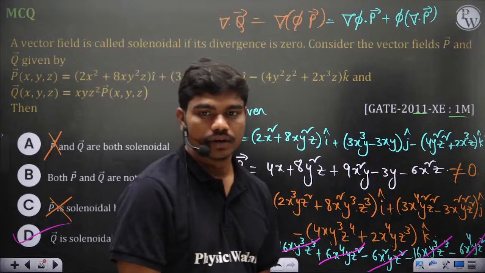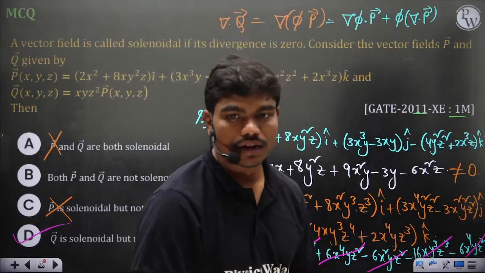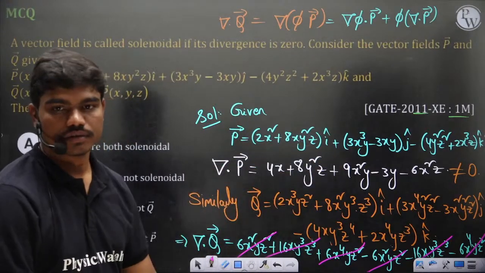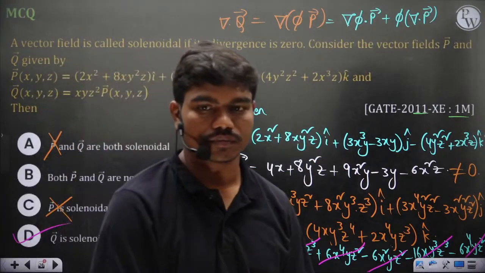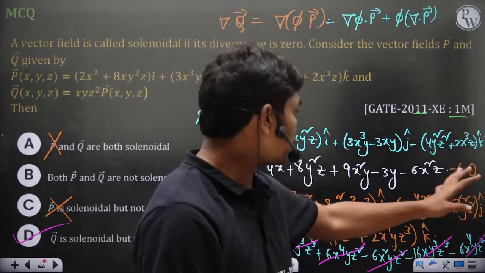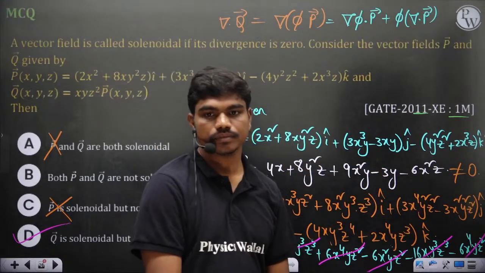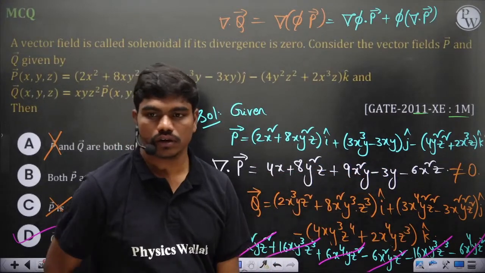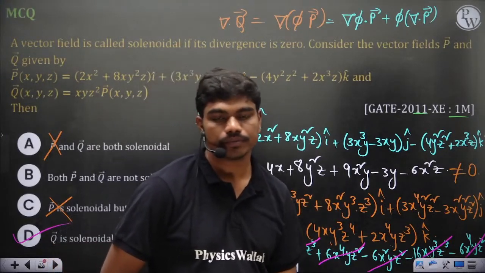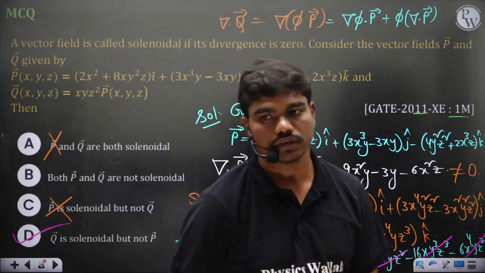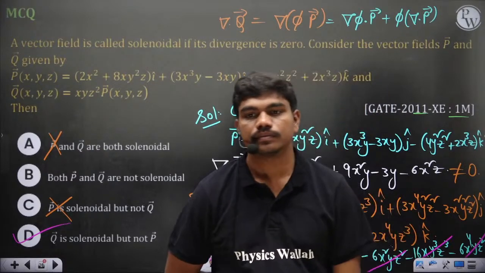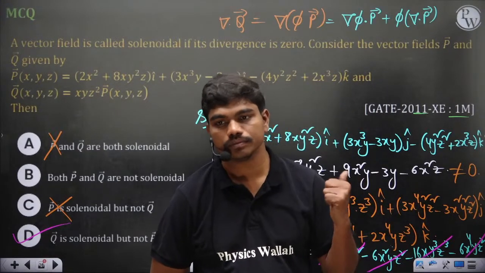Del dot p, you have calculated. Whatever, one thing that you know is it's not 0 straight away. This is non-zero. It's not 0 at all the points. It may be 0 at some specific points, but not at all the points. So p is not solenoidal but q is solenoidal. Fine. Is this clear?